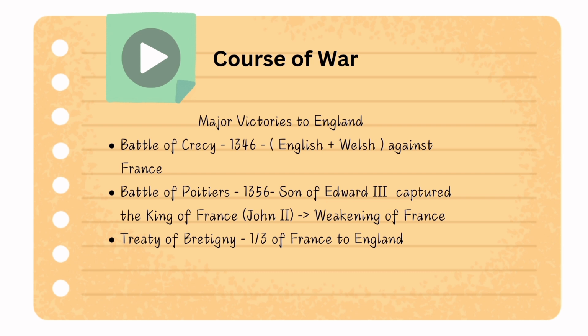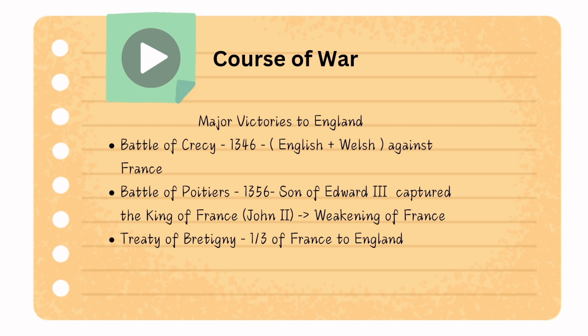The major victories were going to England. For example, in 1346 there was the Battle of Crecy, where the English and Welsh unitedly fought against France and won. The Battle of Poitiers happened in 1356, where the son of Edward III, who was also called the Black Prince, captured the King of France, John II, which led to the weakening of France. There was the Treaty of Bretigny, where one-third of the French kingdom was given to England.